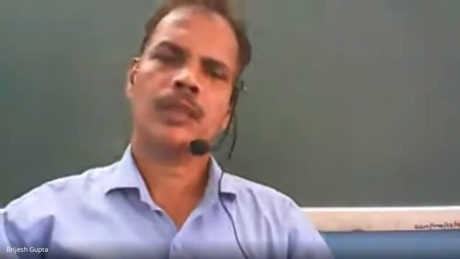Okay, let me first ask you. You told in the beginning that there are two options available with the firm: that they can raise a goodwill account or they may not raise a goodwill account. Is it right? Yes. So you explained only one condition where the firm does not raise a goodwill account. Suppose a firm wants to raise a goodwill account, then how can it be raised, what entries will be passed?